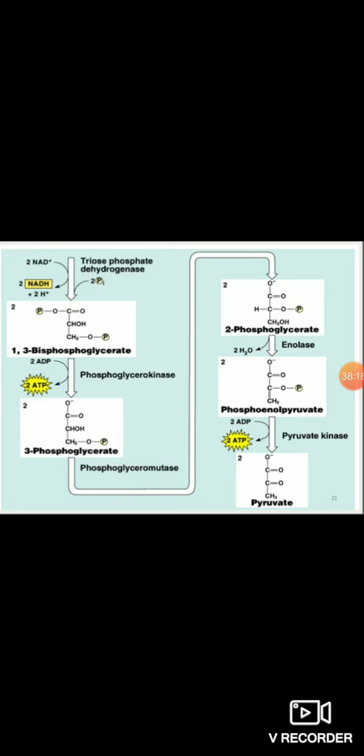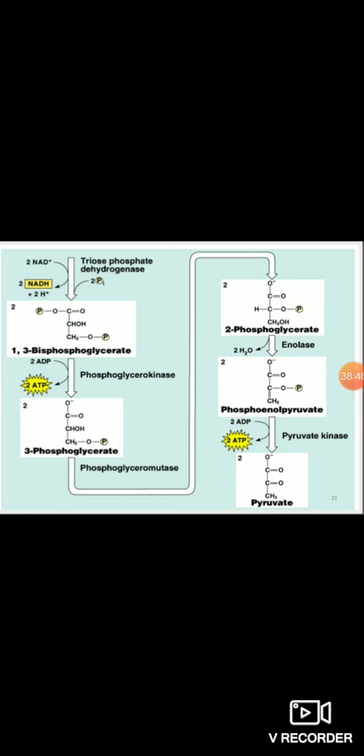As I told you, in total there are 10 steps, so which are the 3 steps which are irreversible, rate limiting and regulatory? The first step, glucose to glucose 6-phosphate catalyzed by hexokinase. Then the phosphofructokinase step, the third step, and the last step, pyruvate kinase, converts phosphoenol pyruvate to pyruvate, and here 2 molecules of ATP are produced.